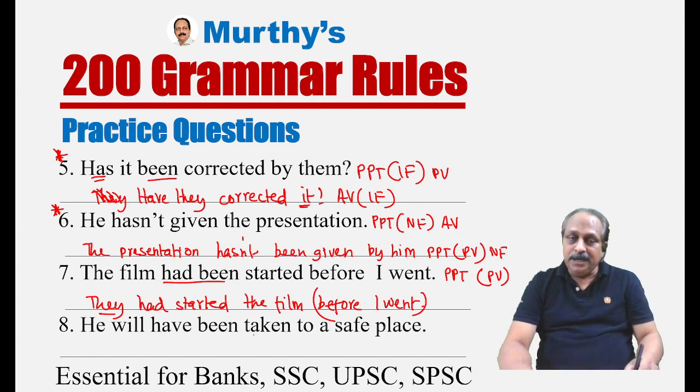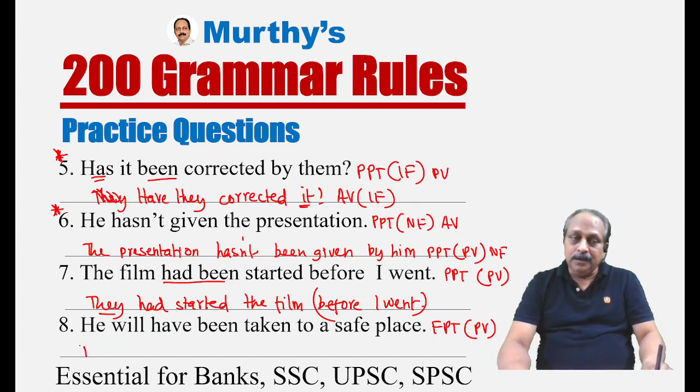He will have been taken to a safe place. First, you have to know it is future perfect tense and passive voice. He will have been taken to a safe place. And how do you change it to active voice? Here, the subject is understood. If you don't know that, it becomes a problem. Complete sentence, he will have been taken to a safe place by them.